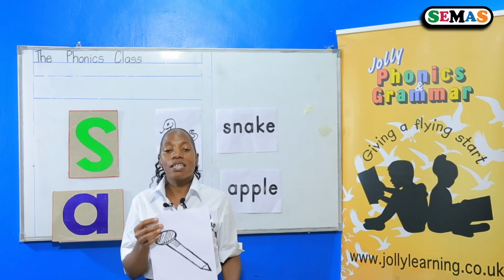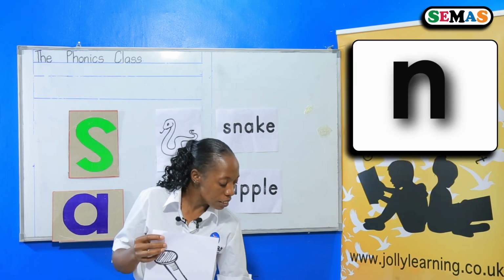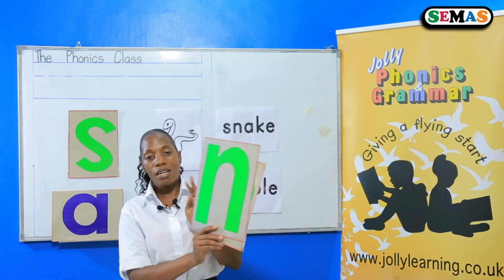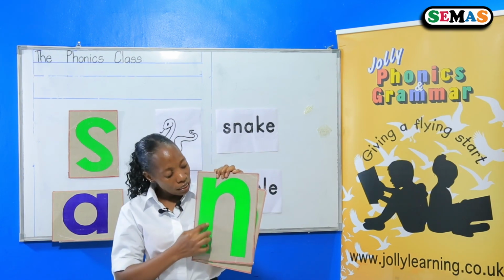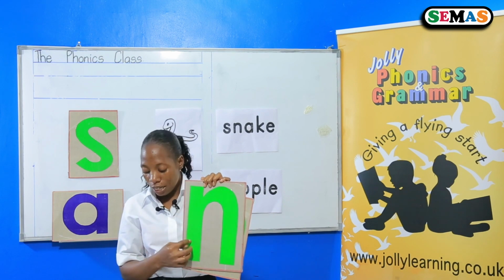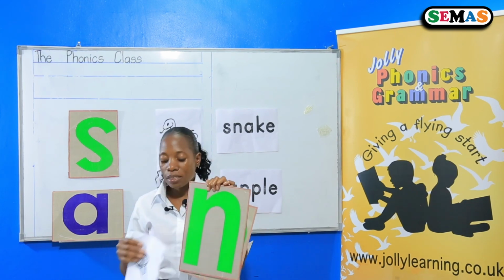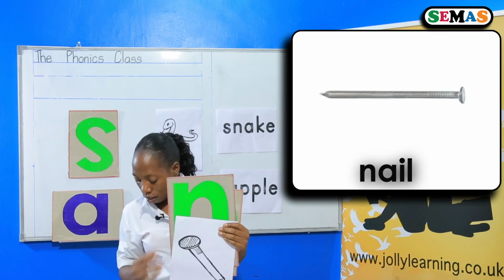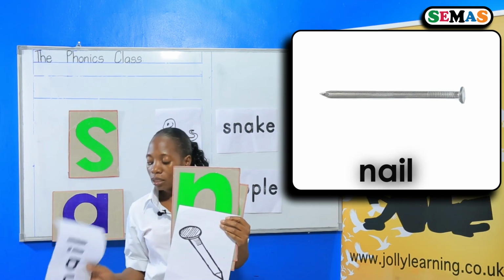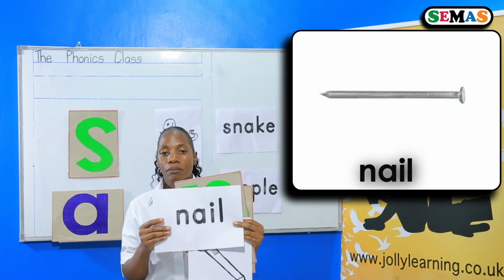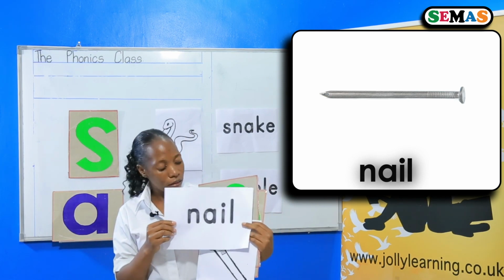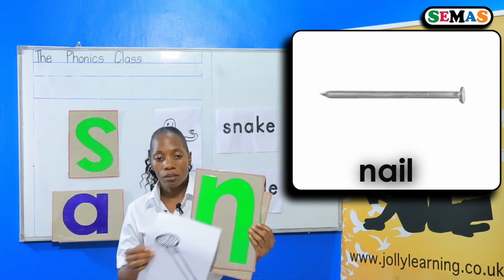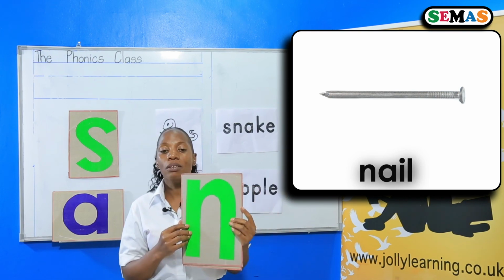Nail has the first sound ni. This is sound ni. And the picture is here. The word nail is here. This is the word nail. This is a nail. Sound, ni.